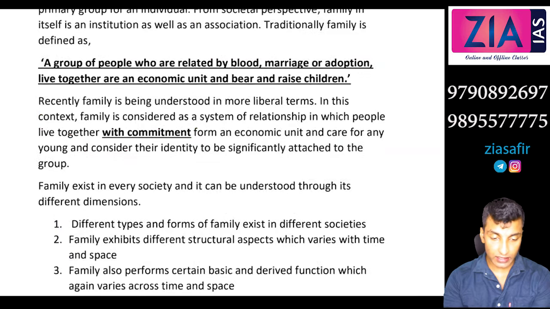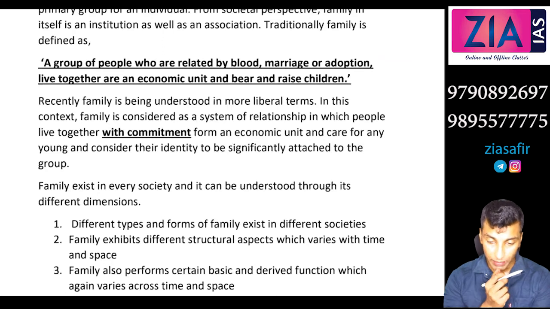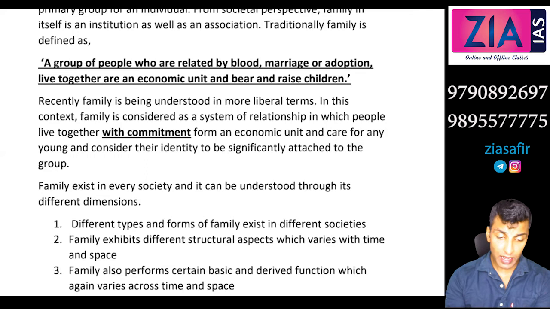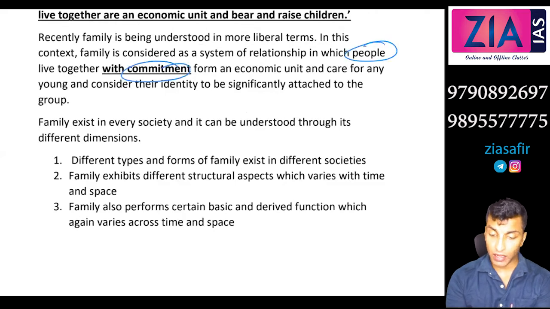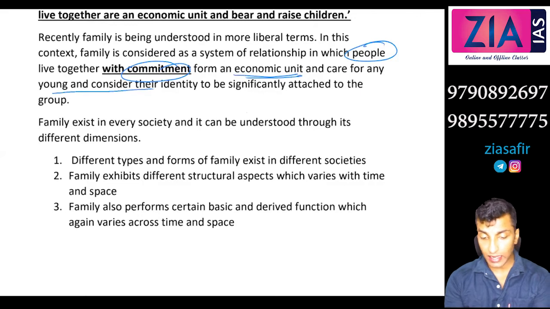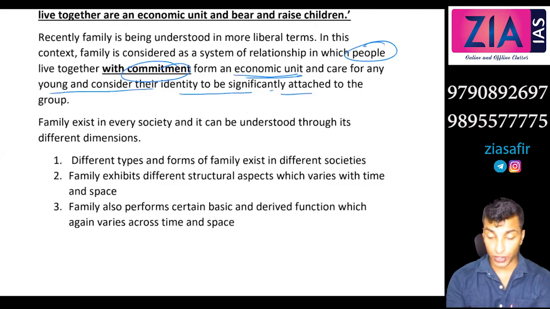So first definition, you can see, is a group of people who are related by blood, marriage or adoption, live together as an economic unit and bear and raise children. In case of the second definition, family is being understood more in liberal terms. In this context, family is considered as a system of relationship in which people live together with commitment, form an economic unit and care for any young, and consider their identity to be significantly attached to the group.